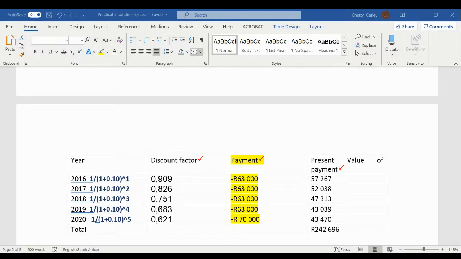these. Okay, so we've present valued our lease payments. So we need to total that, and if you total them, you should get 242,696. Okay, I see someone else has used the present value tables, and they have gotten a value of 243,117. So that is very close to the value I have. So I'm assuming the difference is due to rounding differences in the present value factor.